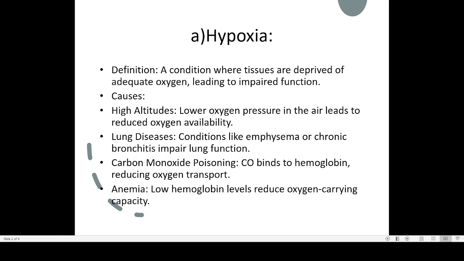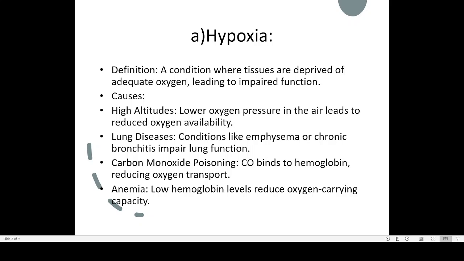That is what is happening in the case of emphysema. Most of the time emphysema is caused by cigarette smoking. Cigarette smoking is a major reason for emphysema.